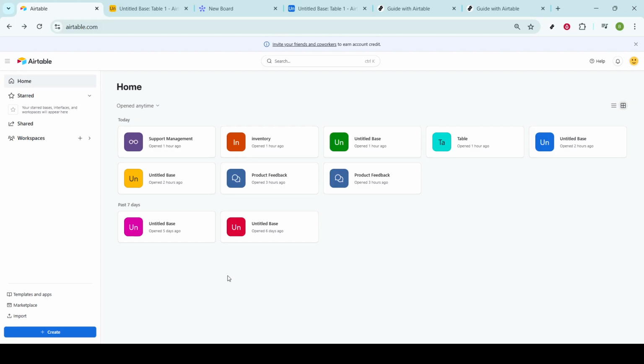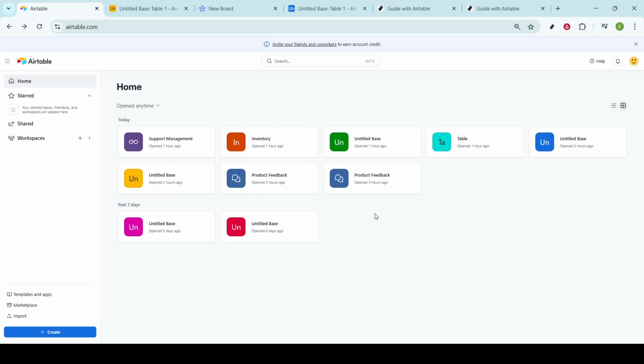First, head to your Airtable homepage. This is where you can access all your projects and manage every aspect of your data storage needs. It's a hub, a one-stop shop for handling anything Airtable related. If you're not already logged in, go ahead and do that now.